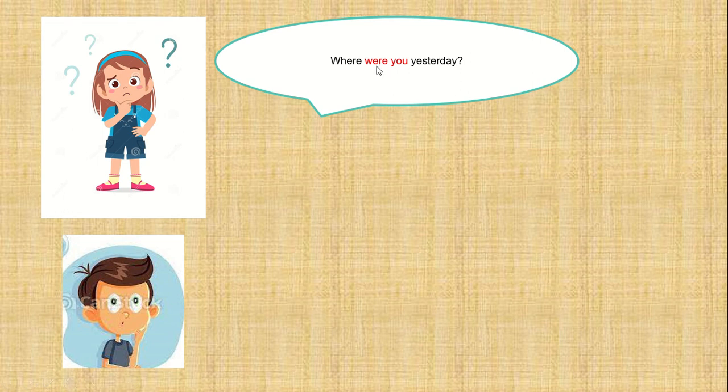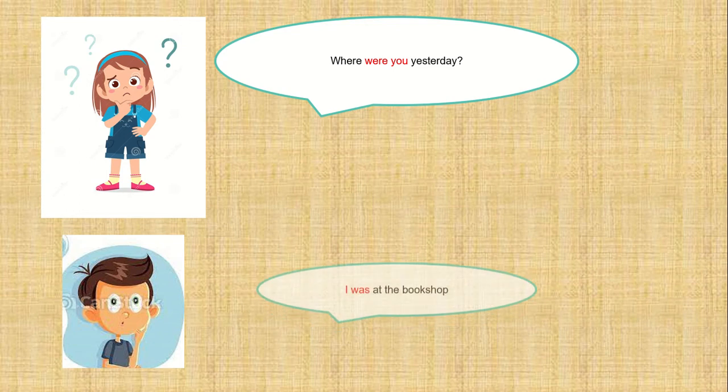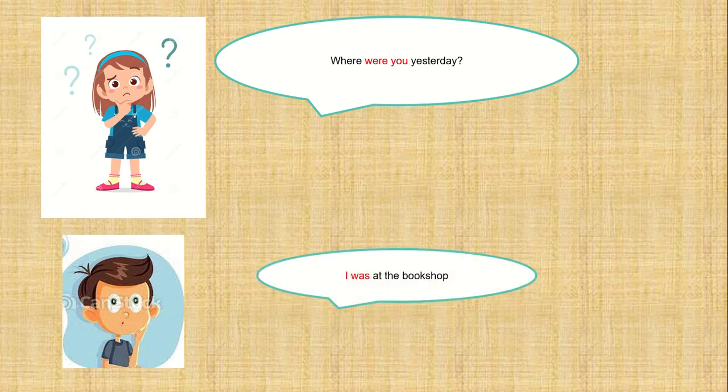If you want to answer this question, you can say: I was at the bookshop. Repeat after me. I was at the bookshop.